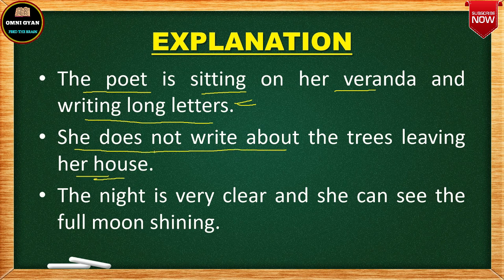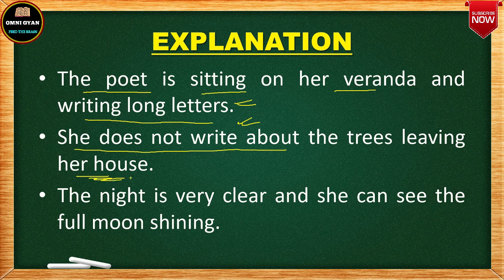No, she does not write because she understands the importance of freedom. That is why she did not write anything about the trees leaving her house. Or maybe one sentence she wrote, but that too not indicating that the trees have run away.